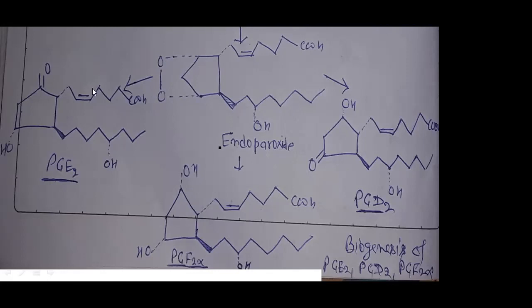So this is the process inside our body, and this is the biogenesis of PGE2, PGD2, and PGF2. So this is how different types of prostaglandin are biosynthesized inside our body.